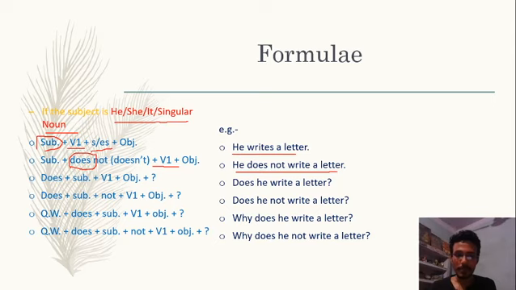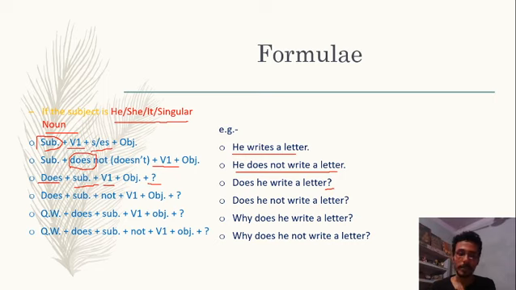Let's see the structure of yes or no type question. As we talked, yes or no type question always starts with helping verb. So here, as the subject is third person singular, we use the helping verb does in present indefinite tense. So the structure is does plus subject plus verb first plus object. And keep in your mind, while writing any question, you will have to use interrogation mark, that is question mark. For example, does he write a letter? While writing, use this question mark.